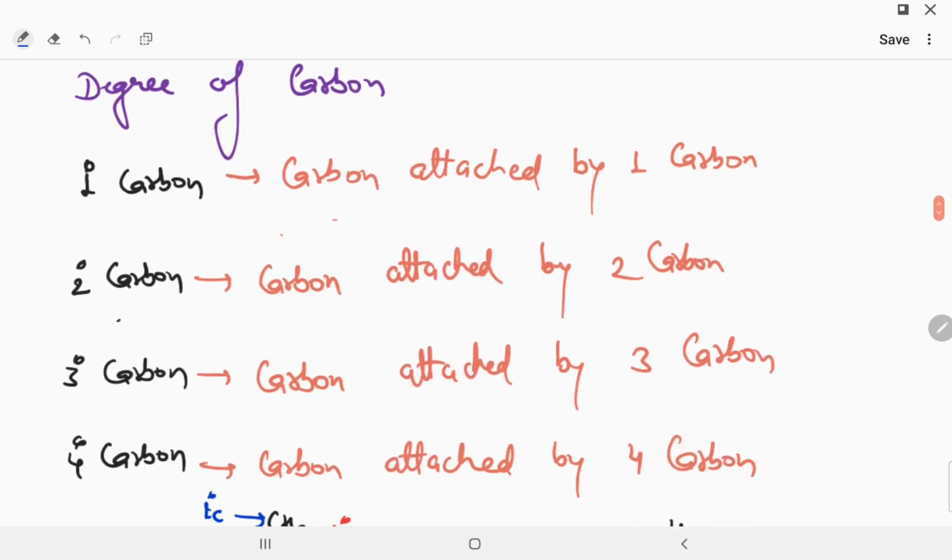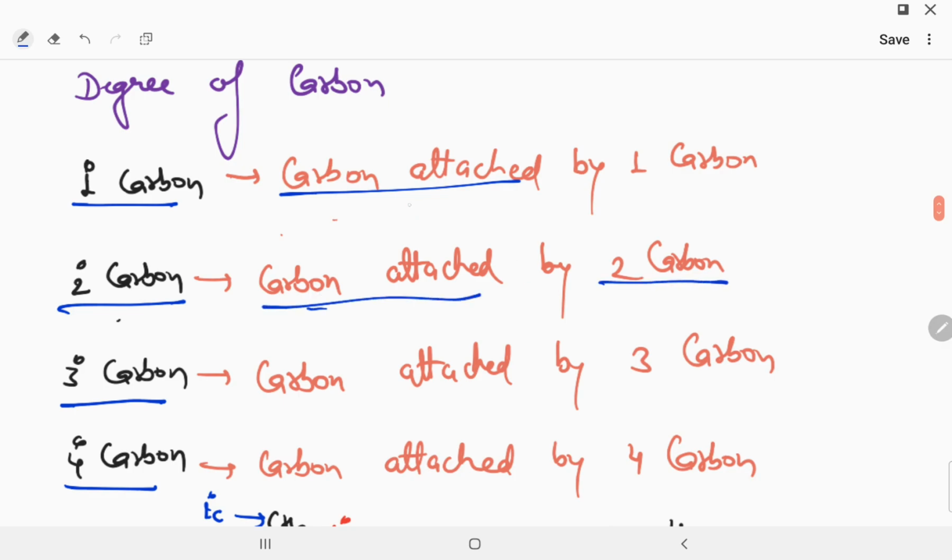Degree of carbon. Sir, what is the degree of carbon? In this, we understand which type of carbon has which degree: 1 degree, 2 degree, 3 degree, 4 degree. A 1 degree carbon is attached to only one other carbon. A 2 degree carbon is attached to two carbons, 3 degree means three carbons are attached, and 4 degree means four carbons are attached.